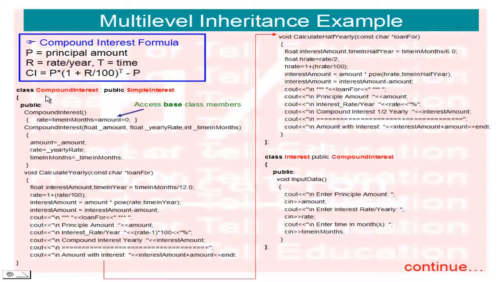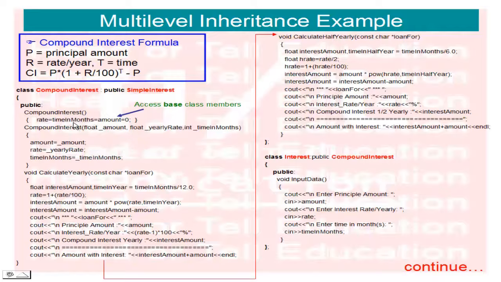Here I have not created any variables because in the previous class I defined the variables with the protected access specifier. That's why I can access the variables of the base class.